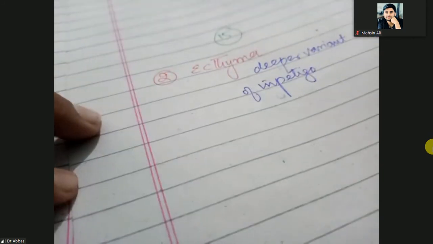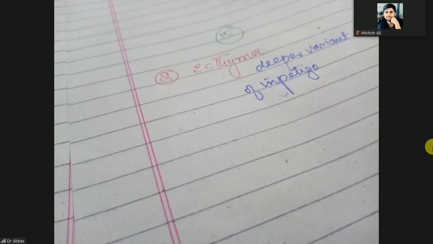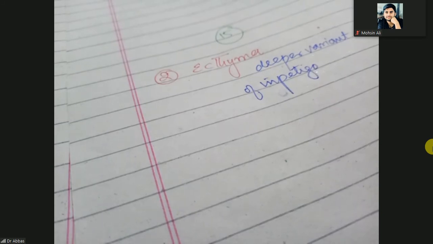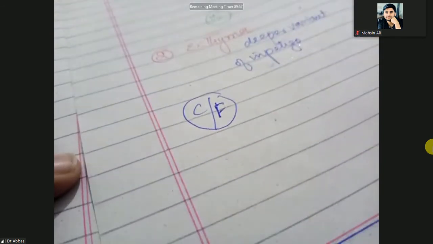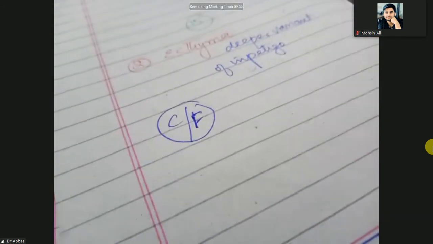It means impetigo is superficial or epidermal, but ecthyma can go up to the dermis. So what will happen here? What are the lesions or clinical features of this ecthyma?